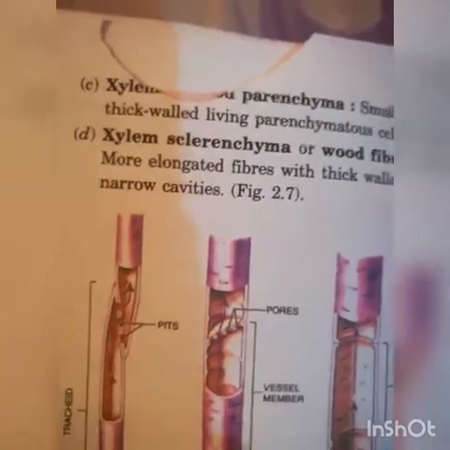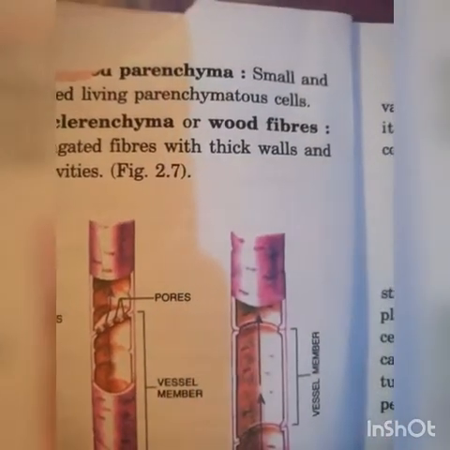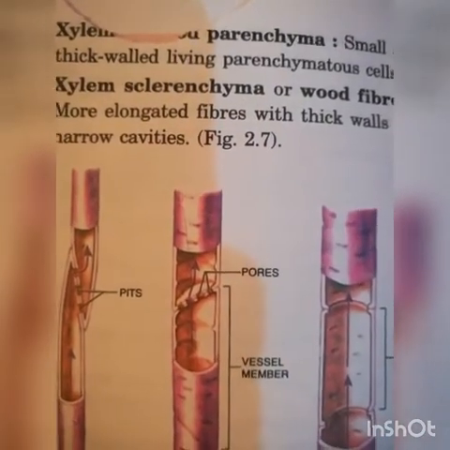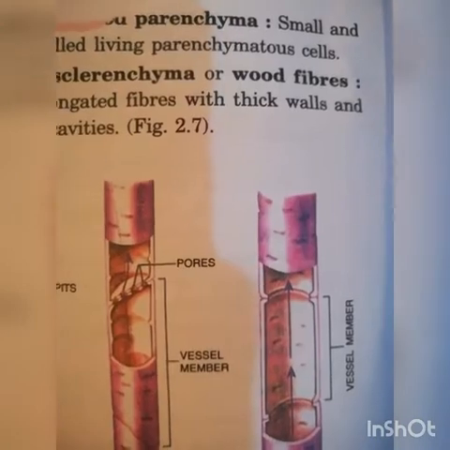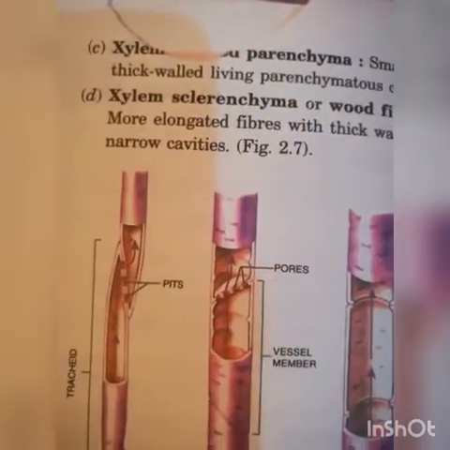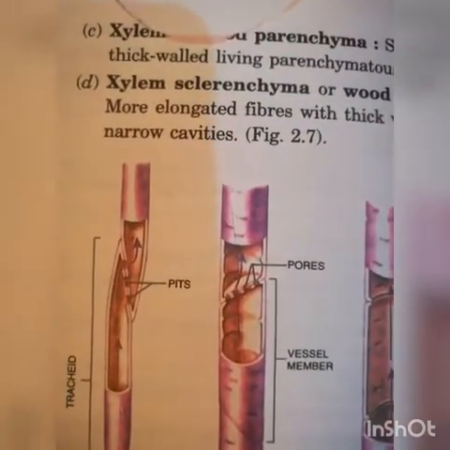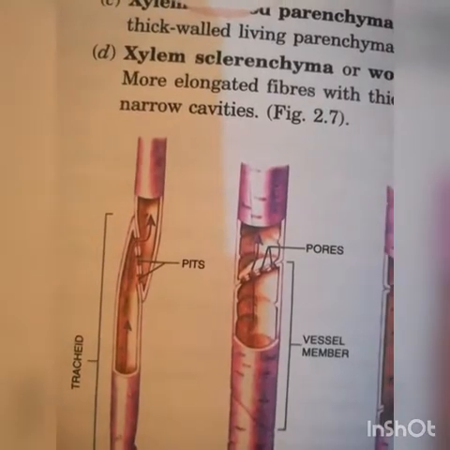Third, xylem parenchyma, small and thick-walled living parenchyma cells. They are the living part of the xylem. Fourth, xylem sclerenchyma or wood fibers, more elongated fibers with thick walls and narrow cavities.